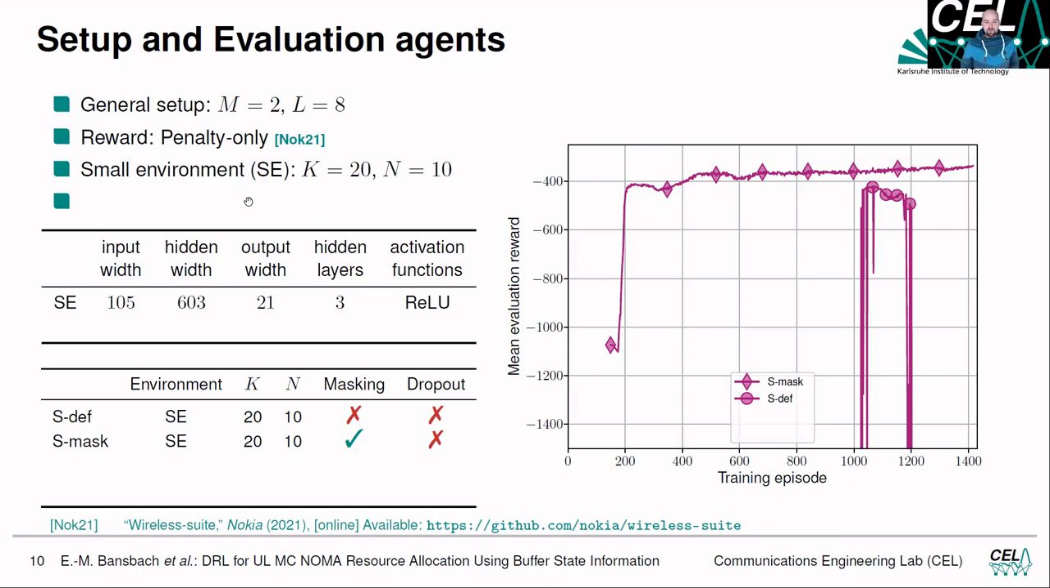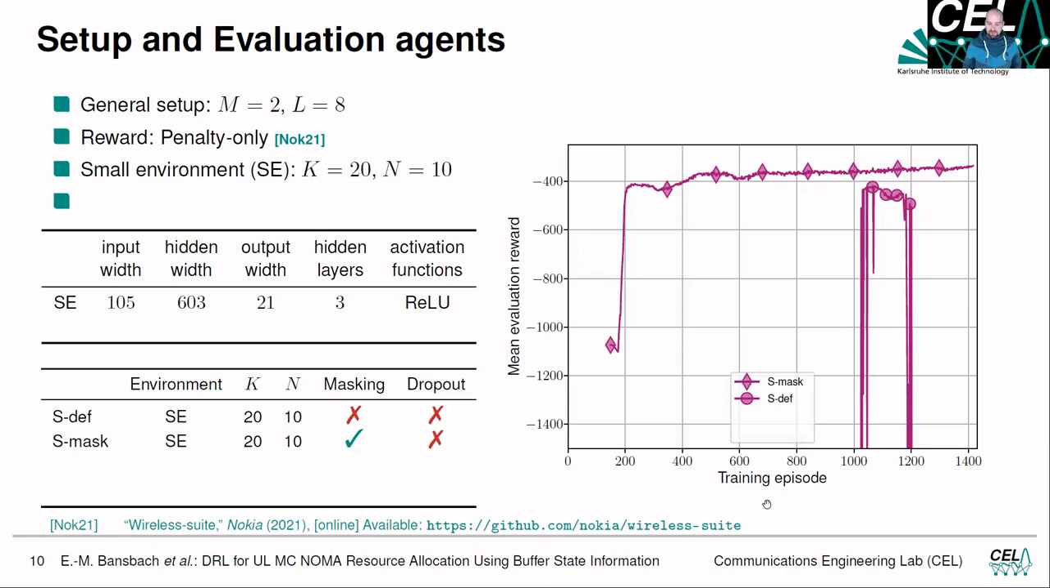First of all, we take a look at a small environment, which uses 20 user equipments and 10 OFDMA resources. And here you can see the architecture of the network. We introduce 2 different agents: the sdef, which is the default agent, and the smask, which uses masking. As you can see on the right-hand side, the default agent has severe troubles in learning.